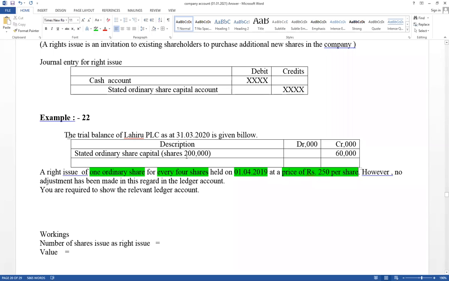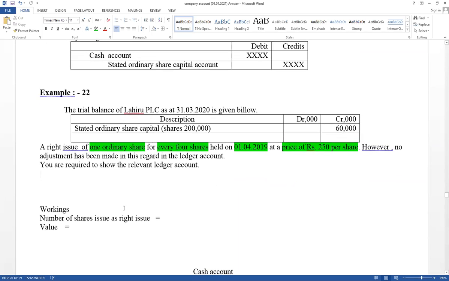Think about number of shares issued, already 200,000 available. Company again going to issue 1 share for every 4 shares. ඒ කියන්නේ 4ක් තියෙන එක්කෙනෙකුට එකක් යන විදියට ආපහු issue කරනවා. 1 share for every 4 shares. Per share price equal 250. Therefore, this is the way you have to calculate number of shares.